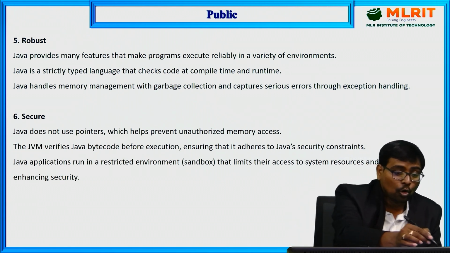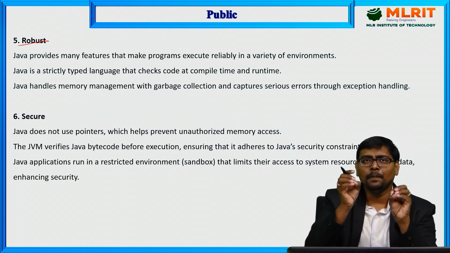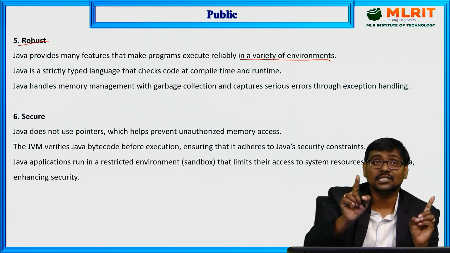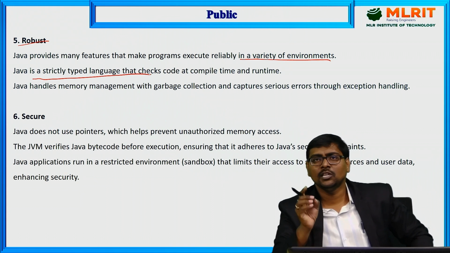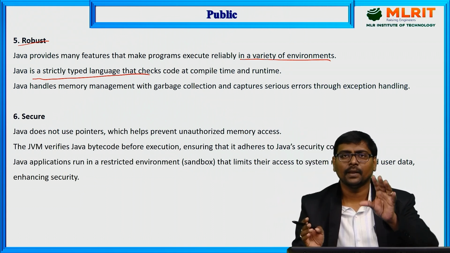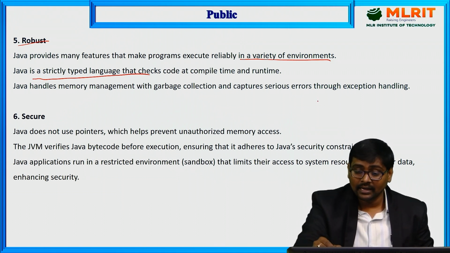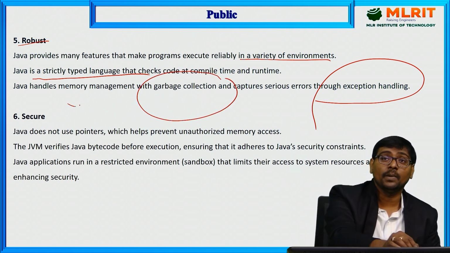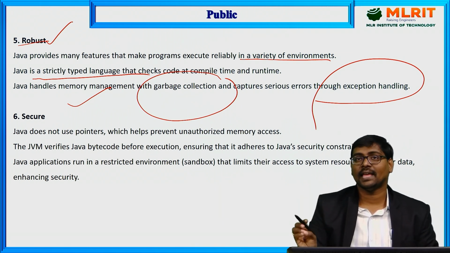Now, robust. What is meant by robust? Robust in the sense, simply, it runs on different environments and at the same time it is a strictly typed language. What is meant by strictly typed language? In the simple sense, lowercase letters and uppercase letters are both different, and if any errors are there, we can handle the errors by using exception handling. Automatic garbage collection is possible for memory management. Because of those reasons, Java is a robust language.